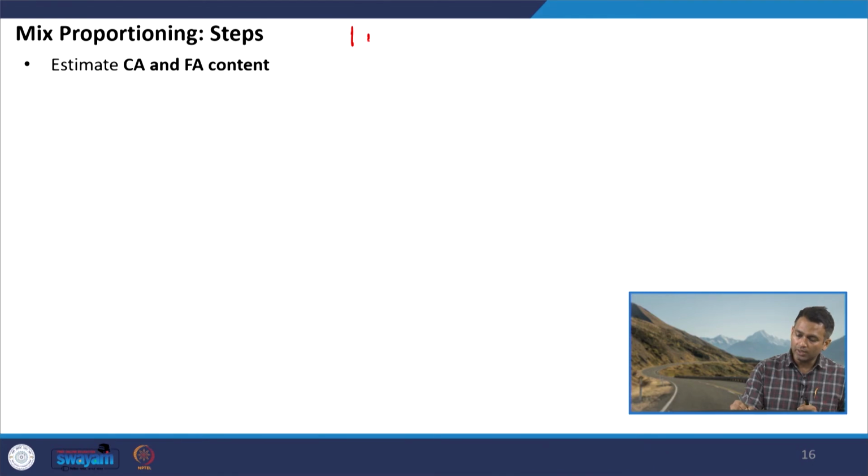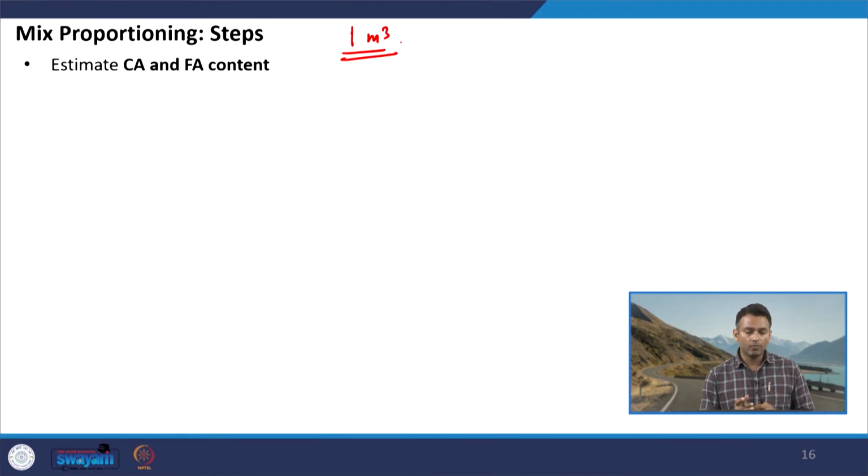So, if you see the steps which we have talked about, the water content, the cement content, the admixtures, they were all in terms of kgs per meter cube. Usually we do the mix design of concrete considering a unit volume of 1 meter cube, and we have discussed the proportions of materials in terms of kgs per meter cube.